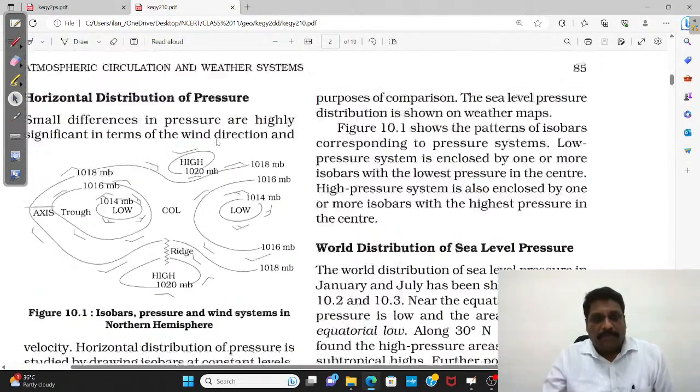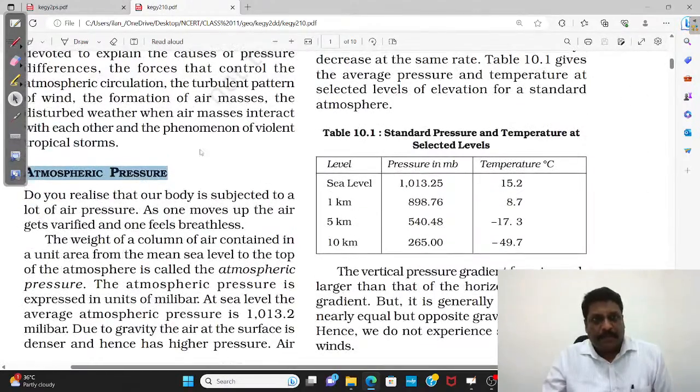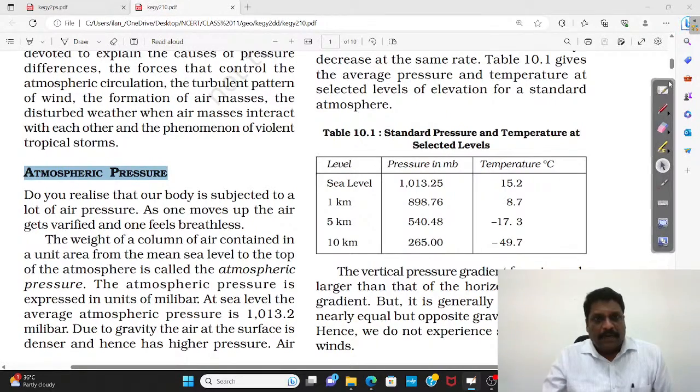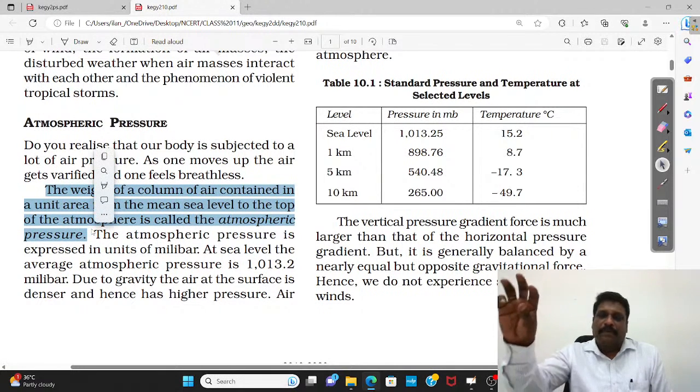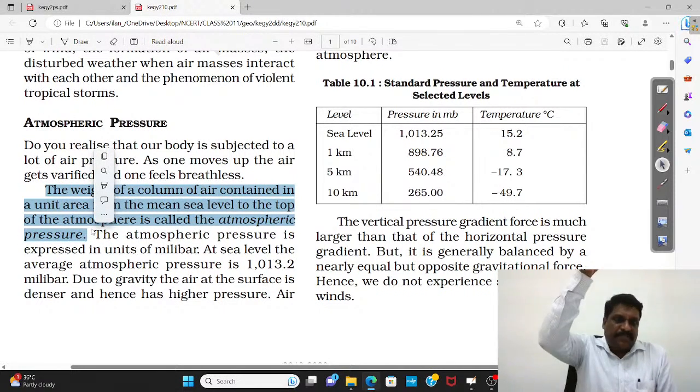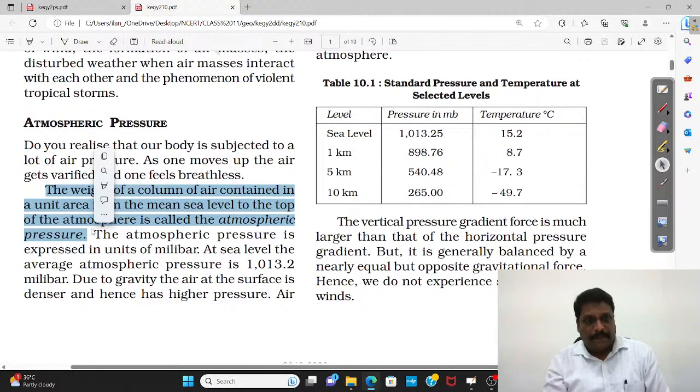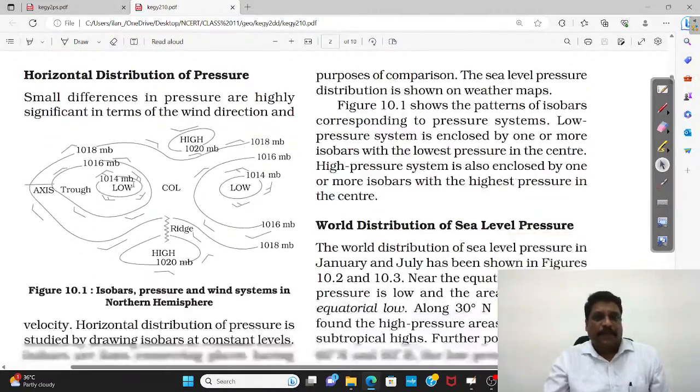Now here, my dear friends, when I talk about the pressure systems, of course, atmospheric pressure: what exactly is atmospheric pressure? The definition says the weight of the air column contained in a unit area from the mean sea level to the top of the atmosphere is called atmospheric pressure. Very simple. I'm taking one column of air mass extending till the exosphere. This air mass will have a weight. Whatever weight is exerted over a particular place, that is what you call atmospheric pressure. The weight exerted by this air column is atmospheric pressure.